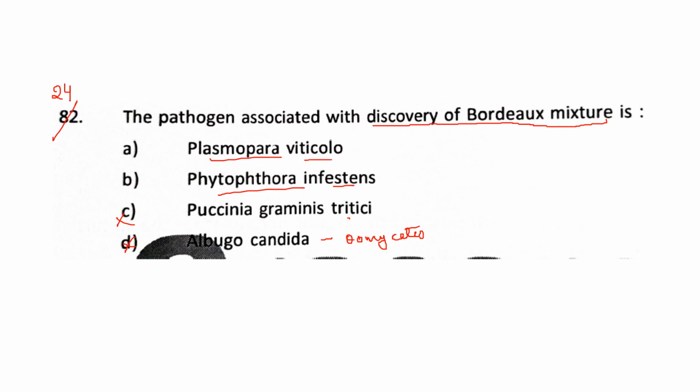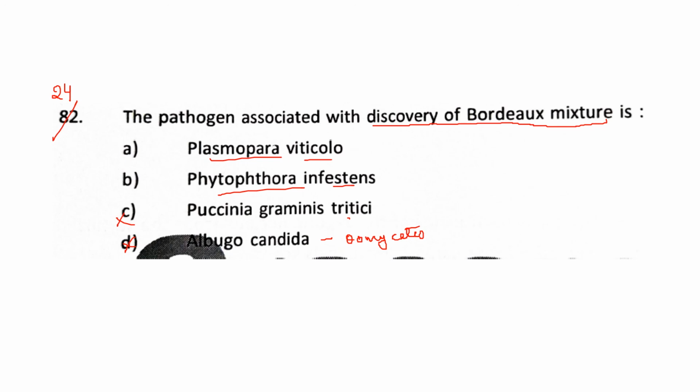Okay, this is on the vine plant, and that is exactly where the disease was caused, in the Bordeaux region. There the scientist discovered the Bordeaux mixture because he found out that the vines on which the copper sulfate was spread had no disease, so he realized that copper sulfate is actually acting as a fungicide.